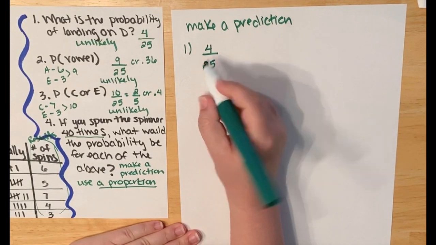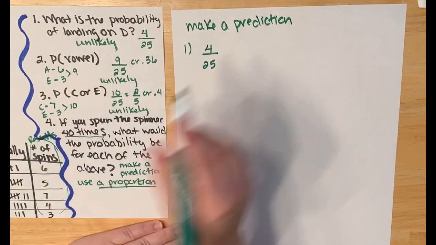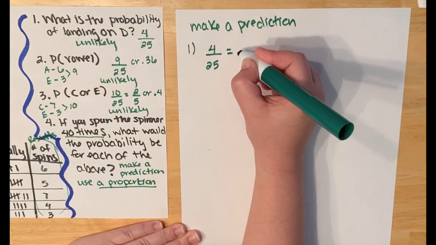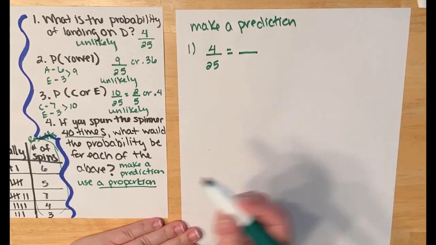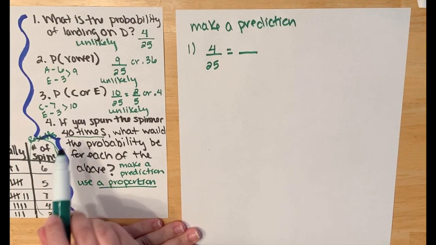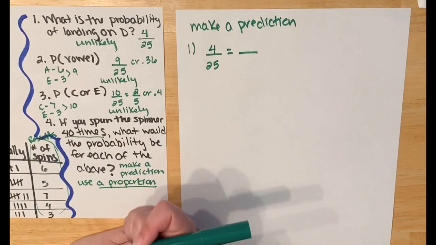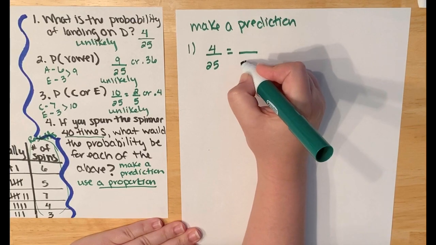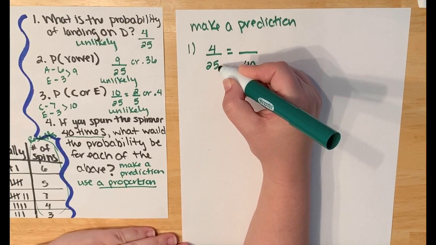This part was the experiment part, which I got from here. I'm going to make a proportion out of it and set it equal to what I'm trying to find. If I spin it 40 times, is 40 my total or my results? 40 is definitely my total, just like 25 was my total number of spins.